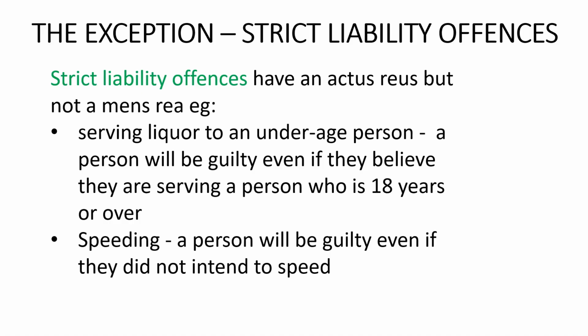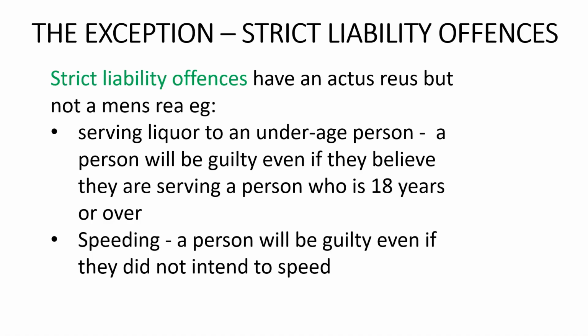One example of a strict liability offence is serving liquor, that is alcohol, to an underage person. A person who serves liquor to an underage person will be guilty of that crime even if they believe that they are serving a person who is 18 years or over. It is sufficient for that crime for the accused to have served the liquor to an underage person, irrespective of how old that person believes the recipient of the alcohol to be.